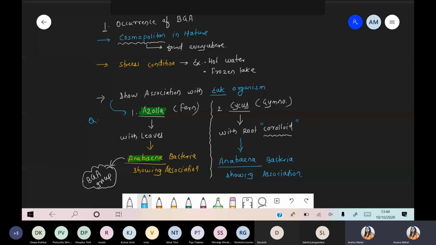So the best example is Anabaena. Anabaena is an example of cyanobacteria. Cyanobacteria is a group, and under that group different bacteria come. So Anabaena shows association with Azolla leaves, as well as with Cycas root. And that specific kind of root is called a coralloid root. It means that they can grow in any direction. Got it? Is this part clear, everyone? Yes or no?